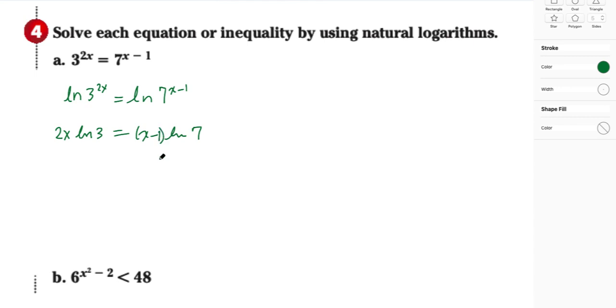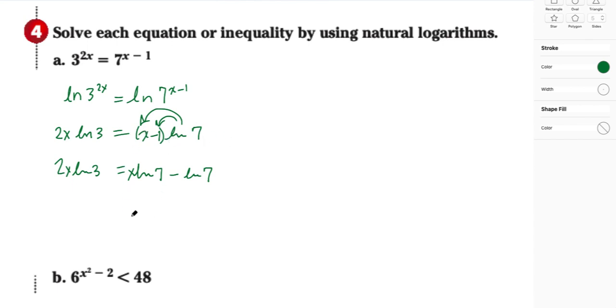So let's put a 1 there. Because I need to get the x terms all to one side, this x term in the parentheses isn't quite free. I need to free it by using the distributive property, so I'm going to distribute through. First, 2x times the natural log of 3 is equal to x times the natural log of 7 minus the natural log of 7. Do you see how we did that little distributive property? Because the natural log of 7 is a number.